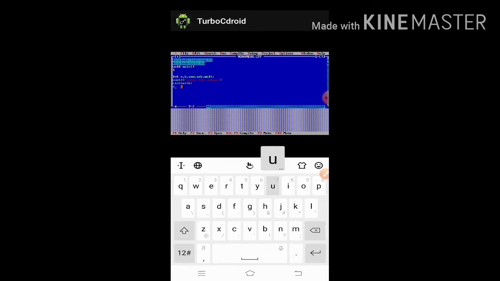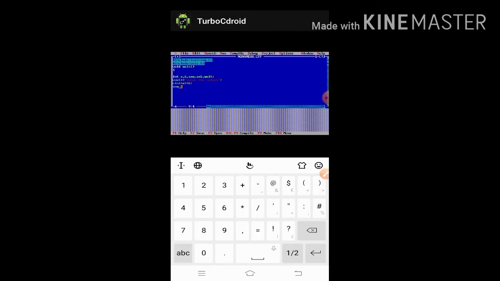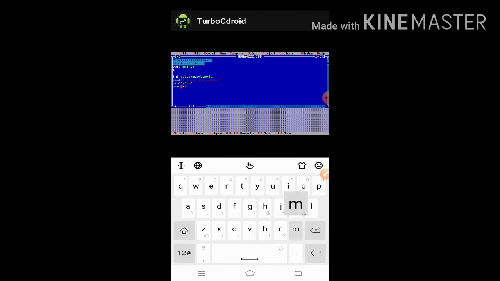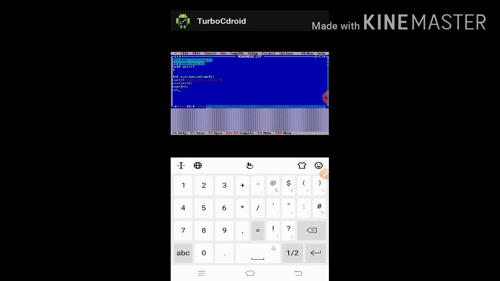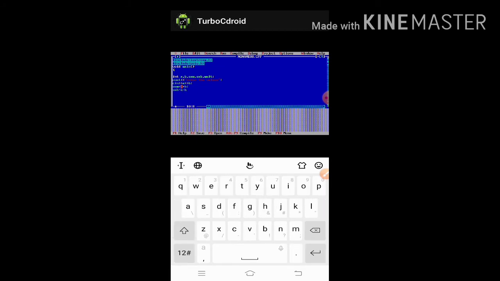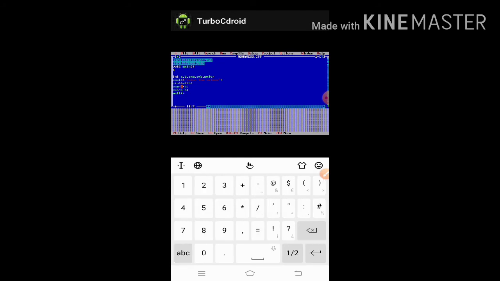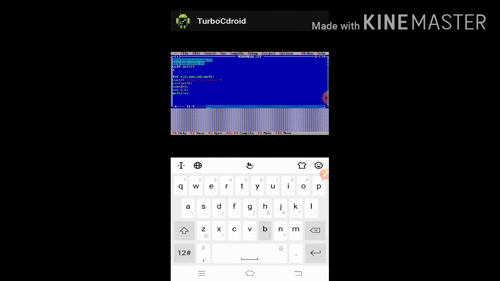So the first operation is sum. Sum equal to a plus b, then semicolon. Next one is sub equal to a minus b, then semicolon, and the last one is multi. Multi equal to a, then multiplication, then b, then semicolon. Okay, after that we have to write cout.